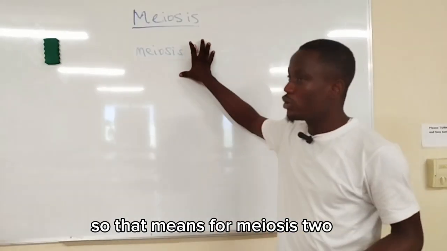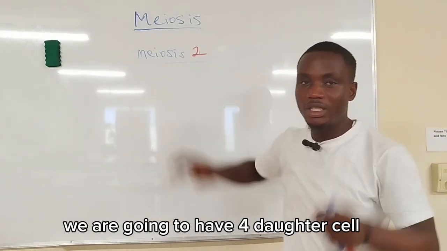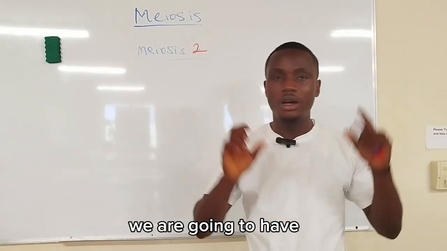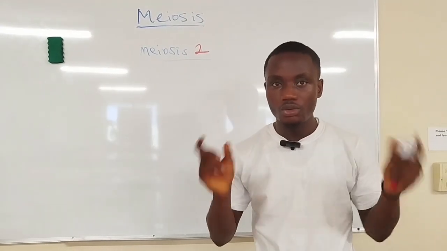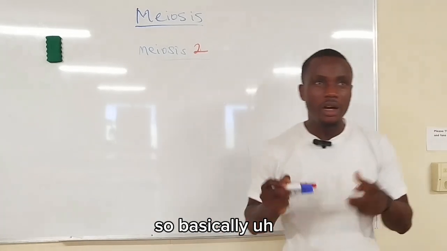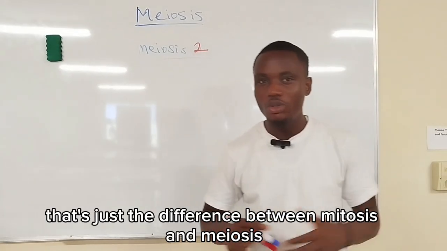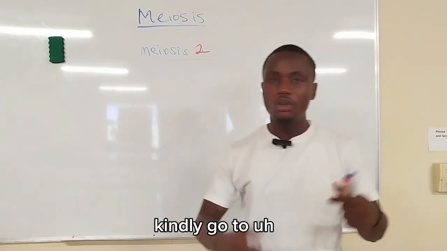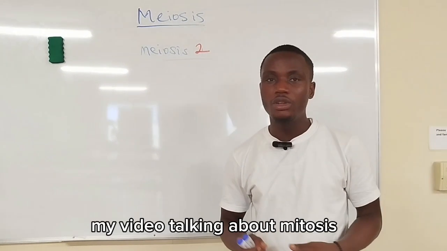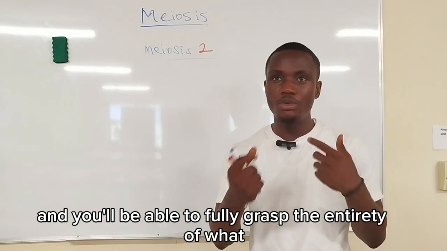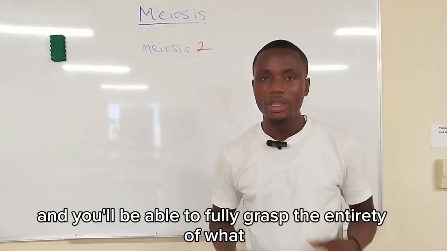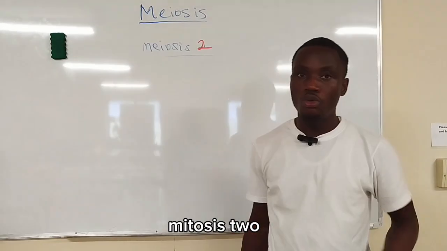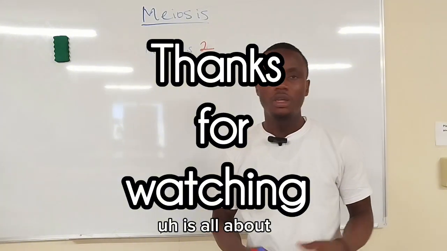So for meiosis 2, at the end of the day, we are going to have four daughter cells. For mitosis, we are going to have two daughter cells. So basically, that's just the difference between mitosis and meiosis. If you want to fully understand this meiosis 2 aspect, kindly go to my video talking about mitosis, and you'll be able to fully grasp the entirety of what meiosis 2 is all about.